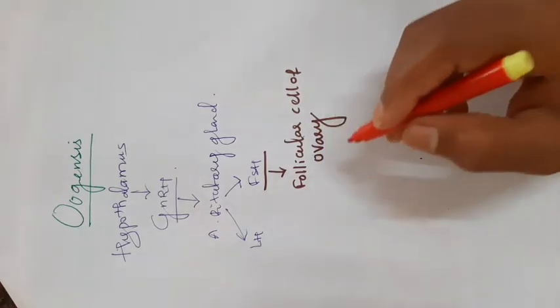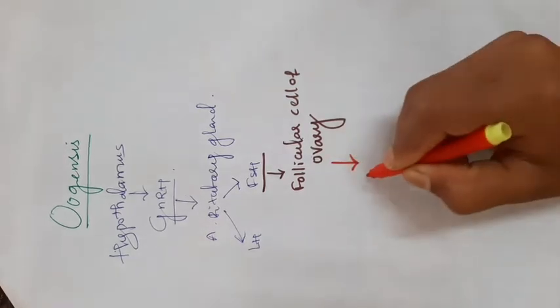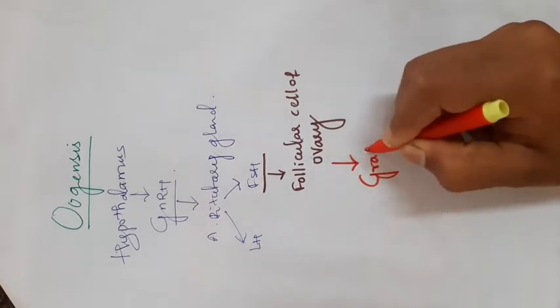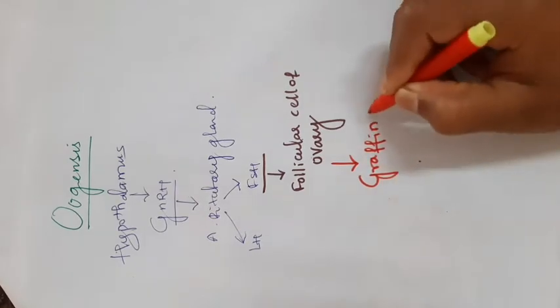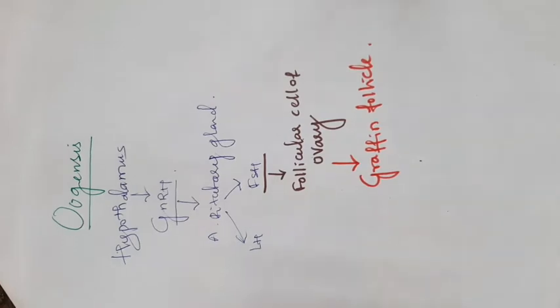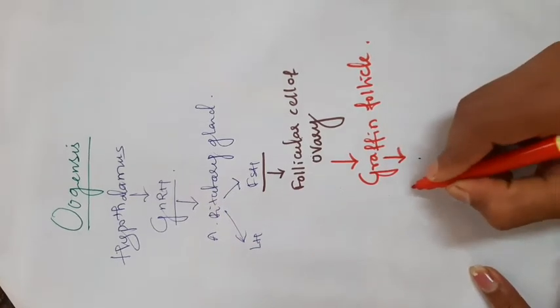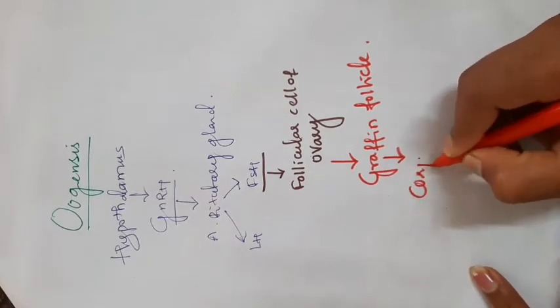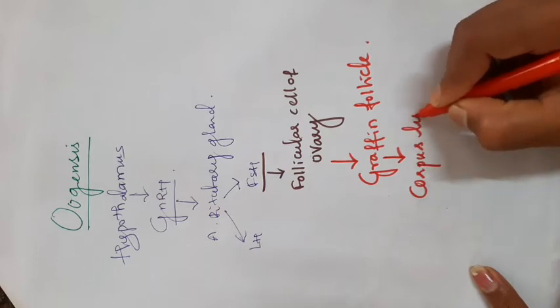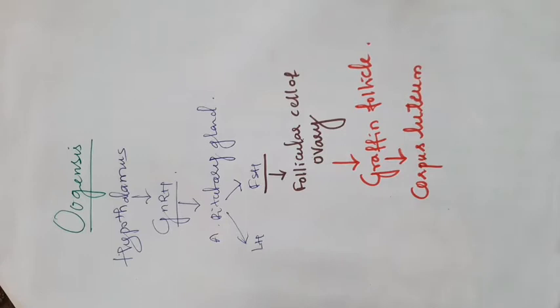Those follicular cells of the ovary surround the Graafian follicle. The Graafian follicle later has a layer called the corpus luteum. Just remember the sequence. I will explain what the corpus luteum is.